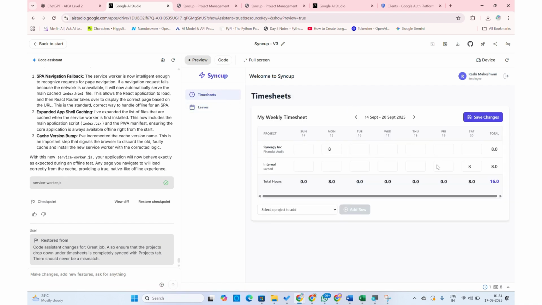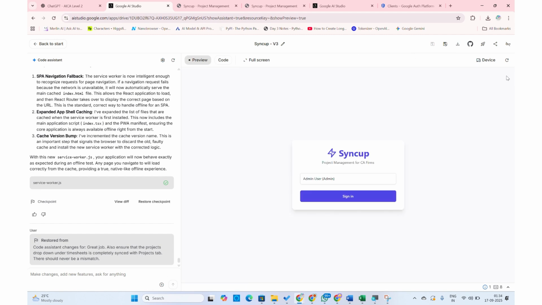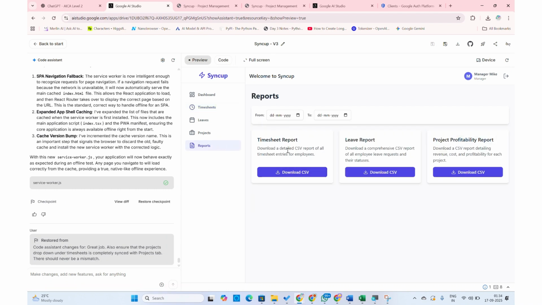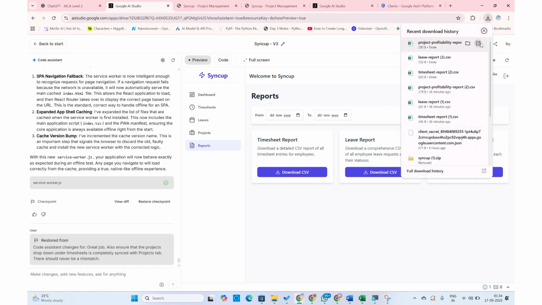Here, I'm gonna log out, and with this, we are there in the corresponding manager section or the admin section for reporting. So there are 3 reports: a time report, a leave report, and a profitability report. I'm going to download all 3 of them and open all 3 of them to show you how the data looks.